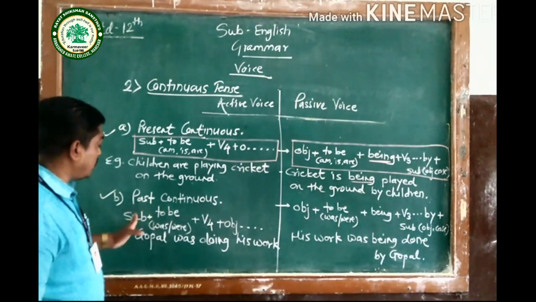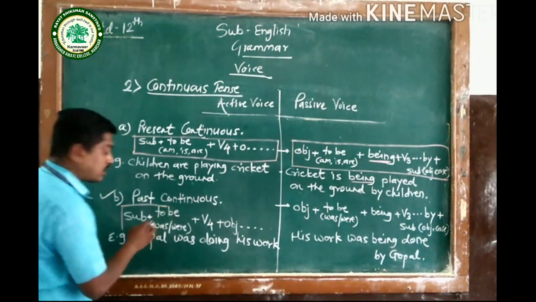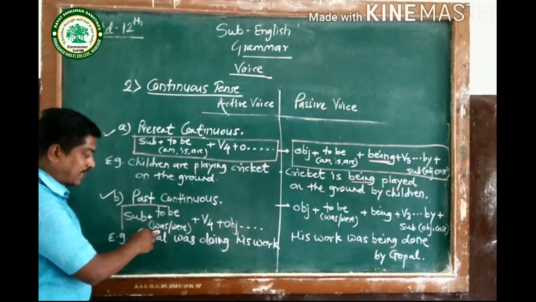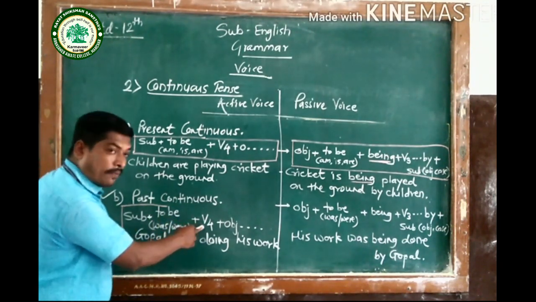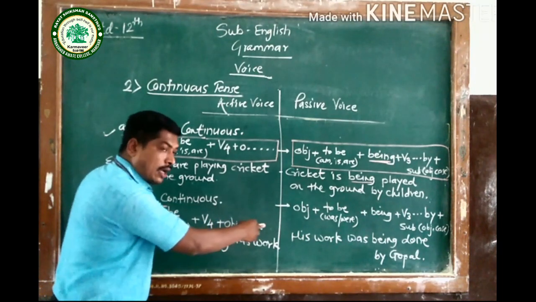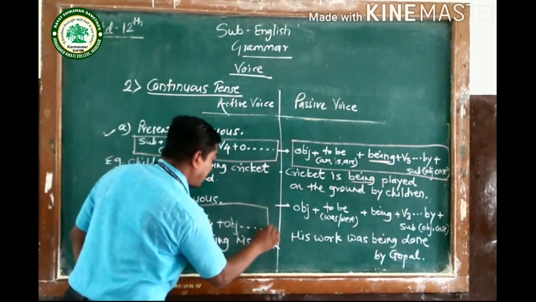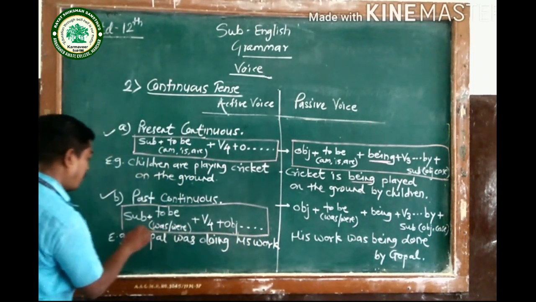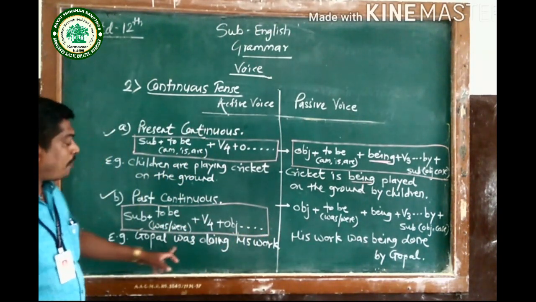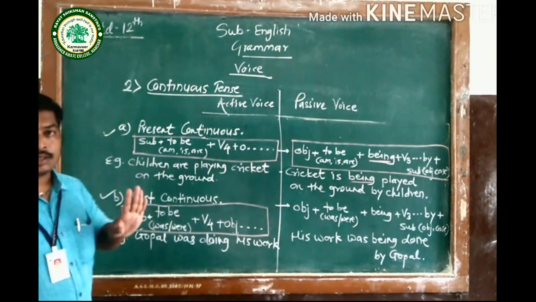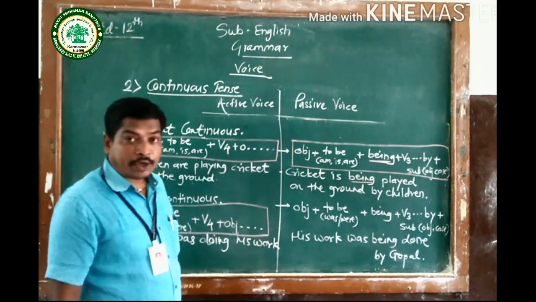not from the main verb. So this is the structure of active voice: subject plus to be. From past, the forms of to be are was and were, then V4, then object, and then the remaining part or complement of the sentence. It will be the structure of active voice of past continuous tense. For example, Gopal was doing his work. Such is the example. Now, how should we convert it into passive?